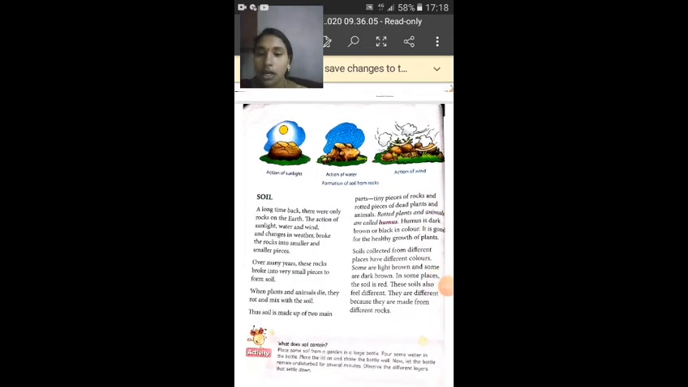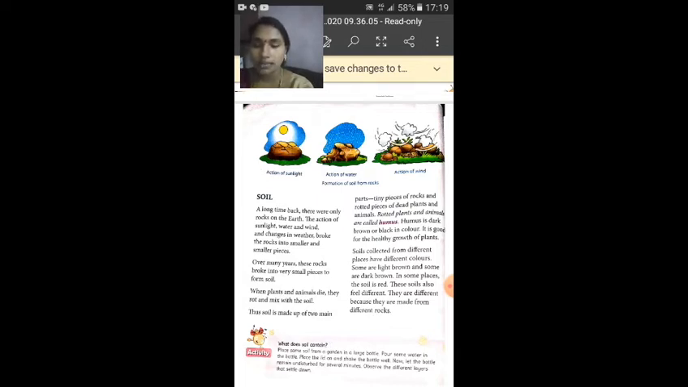Next one, soil. A long time back there were only rocks on the earth. The action of sunlight, water and wind and changes in weather broke the rocks into smaller and smaller pieces. Over many years, these rocks broke into very small pieces to form soil. So here is the answer for the question, how is soil formed? It's quite a big question, you can write it in a much simplified manner. Okay, so let me explain.